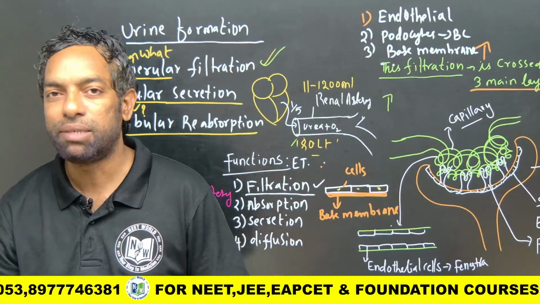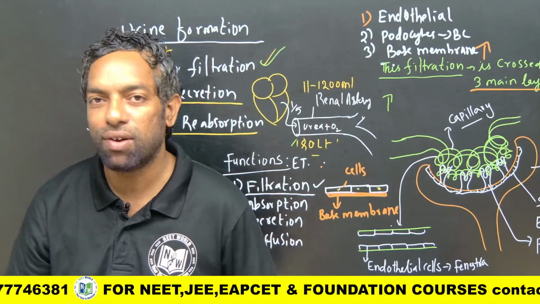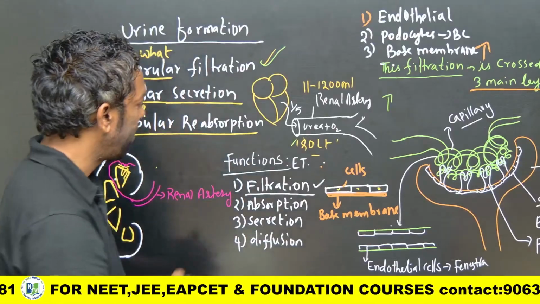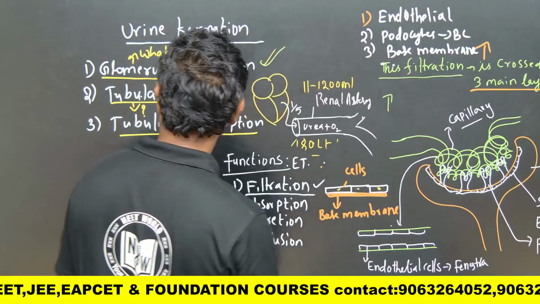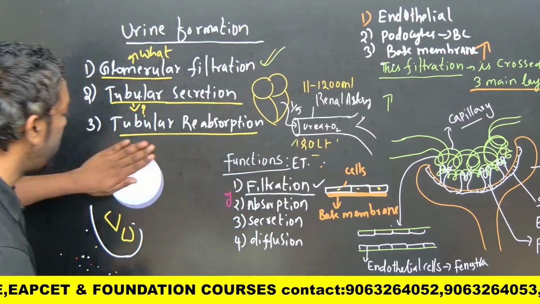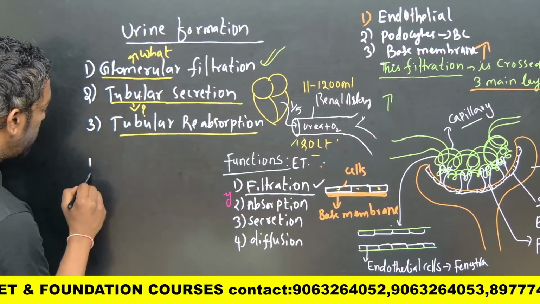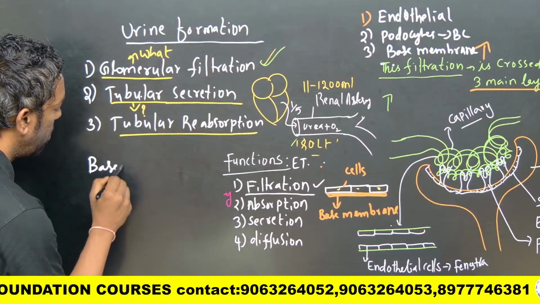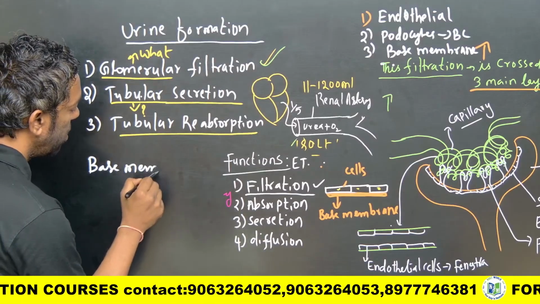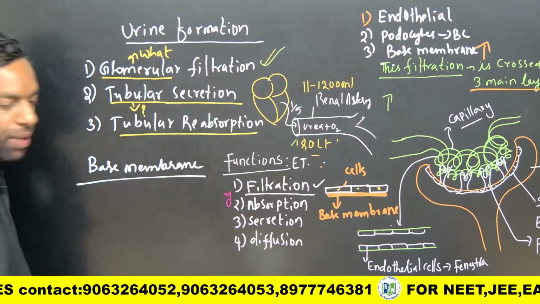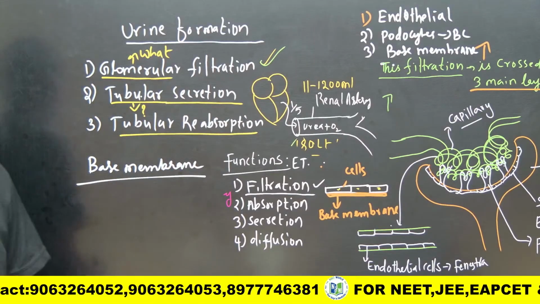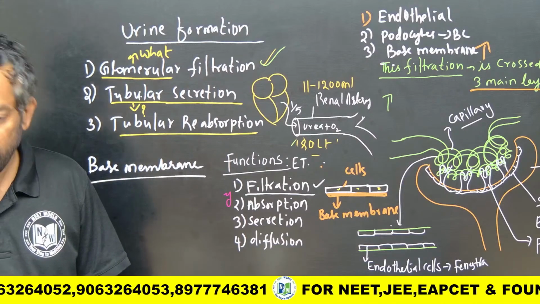What about the basement membrane? Is it acellular or cellular? Acellular.